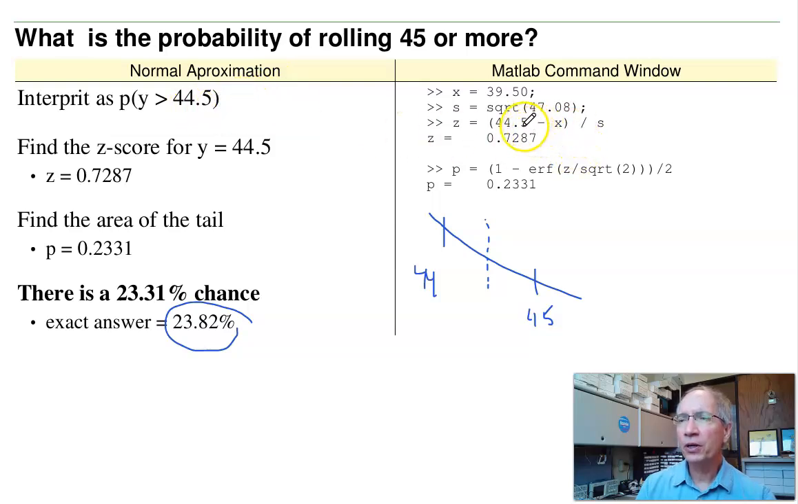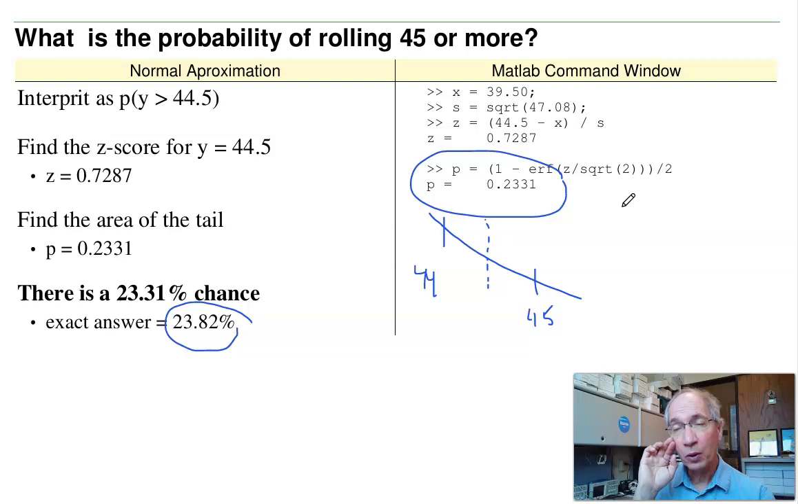I find the z-score corresponding to 44.5. That's 0.7287. Find the area of the tail, 0.2331. So that's roughly the odds of rolling 44.5 or higher, or 45 or higher. It should be 23.82. I got 23.31. Apparently I should have started a little bit to the left of the midpoint. But again, that's normal approximation. As this gets finer and finer, and I get more and more dice, the closer and more accurate it gets.